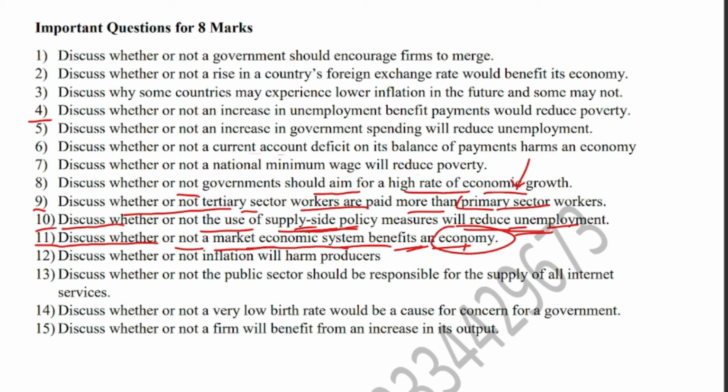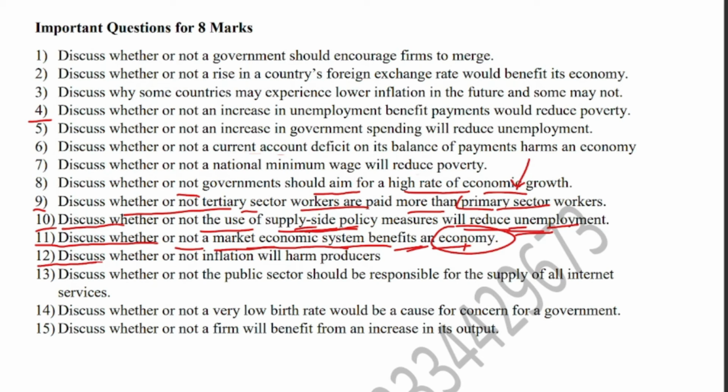On the other hand, you will say that a market economic system may not benefit the economy because it may be involved in the production of a greater quantity of demerit goods that are harmful to society. As a result, the economy will suffer because of health issues, such as from cigarettes and alcohol. These are products that harm the health of consumers, and society overall is also disturbed by that. And in a market economic system, prices are generally charged high to earn high profits, and capital intensive techniques are also used, where more machinery, technology and tools are used instead of workers, so unemployment of workers may also increase.